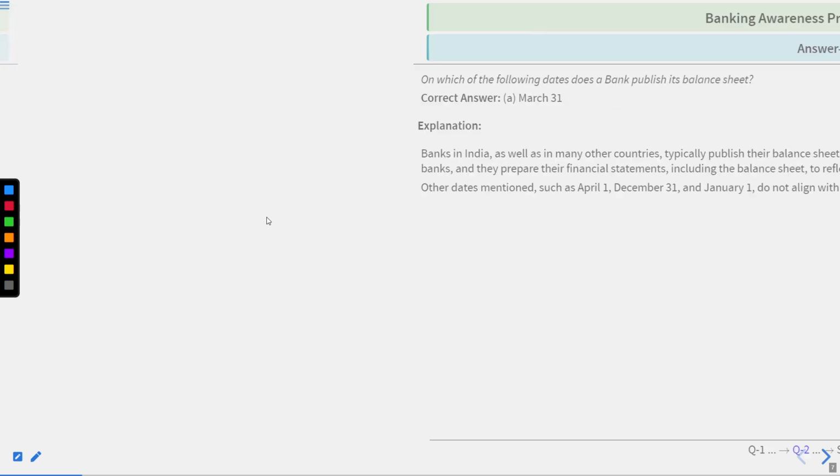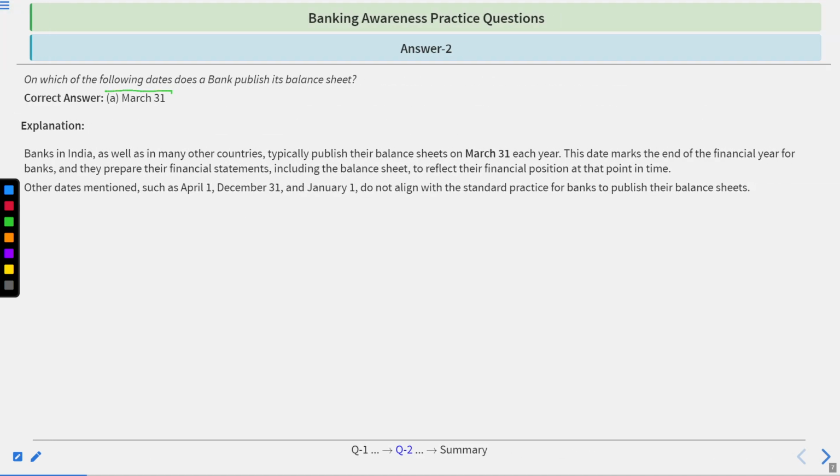Okay, the time's up. Correct answer is March 31. Go by explanation. Banks in India, as well as in many countries, typically publish their balance sheet on 31st March each year. This date marks the end of the financial year for banks, who prepare their financial statements, including the balance sheet, to reflect their financial position at that point in time. Other dates mentioned, such as April 1, December 31, January 1, do not align with the standard practice for banks to publish their balance sheets.